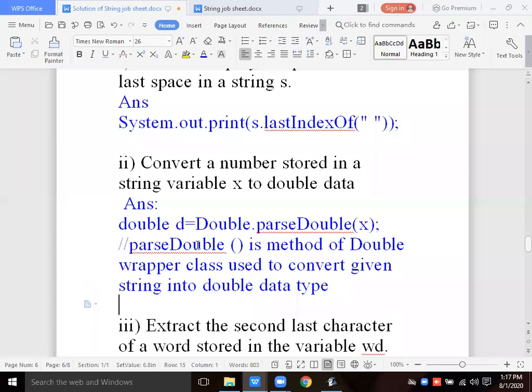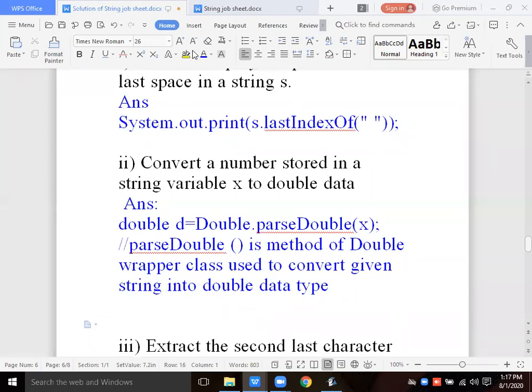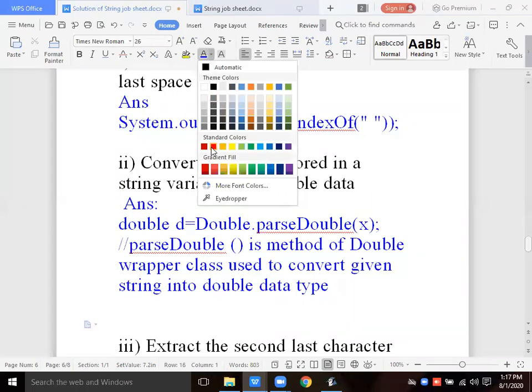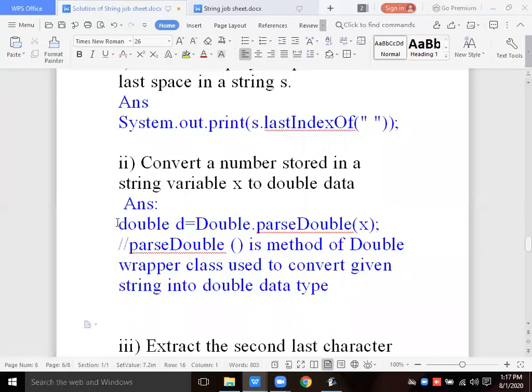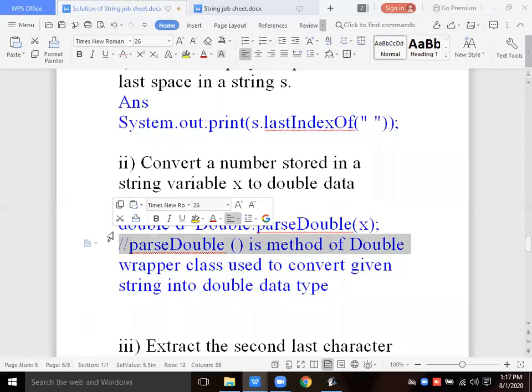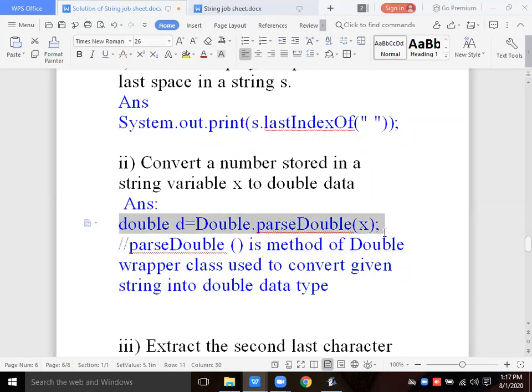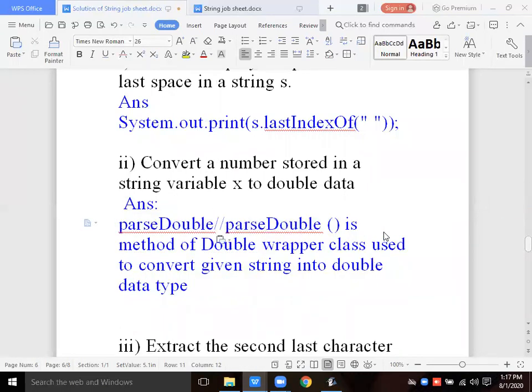Okay, the same question. Will you explain the wrapper class? I will explain the wrapper class later. For each primitive data type we have one class that is known as a wrapper class. Same, if I want to convert into integer, I will use the Integer wrapper class, and parseInt is the method for that.